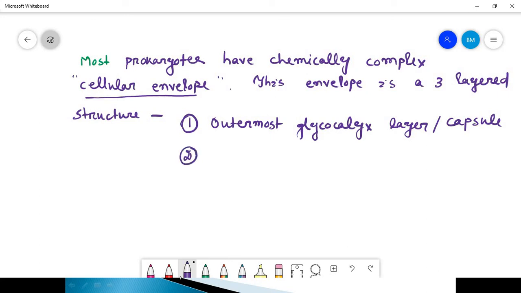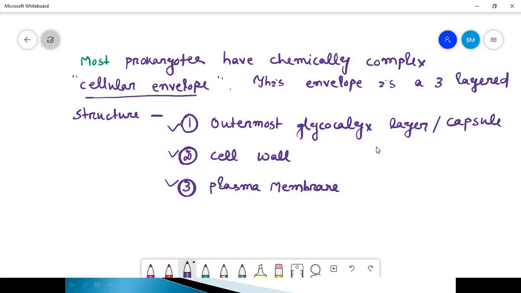Pathogenicity means disease-causing ability. And the second one is the cell wall. Beneath the capsule, the cell wall is present, and the innermost is the plasma membrane. Each of these layers has different functions. Let's discuss their functions.